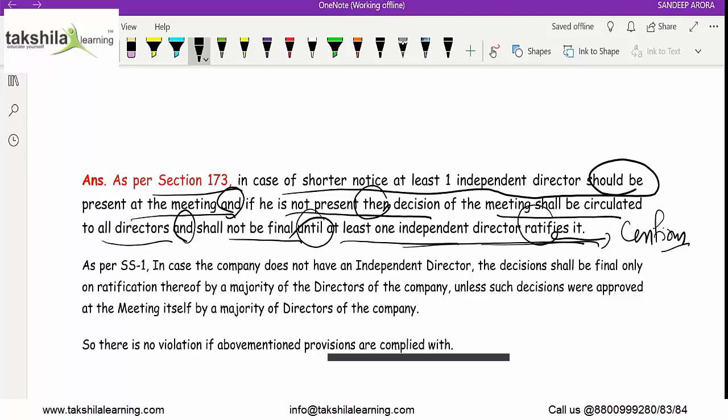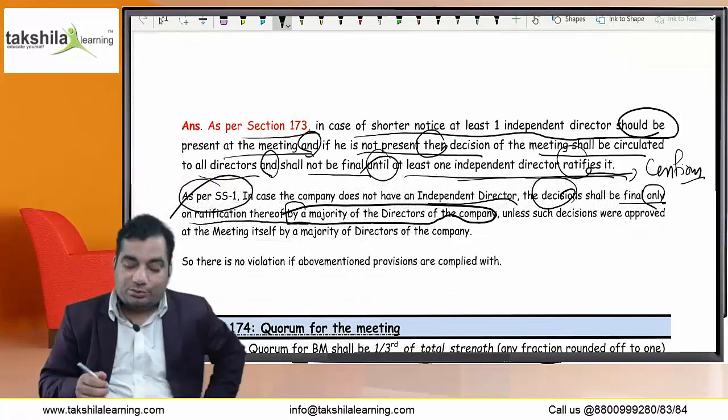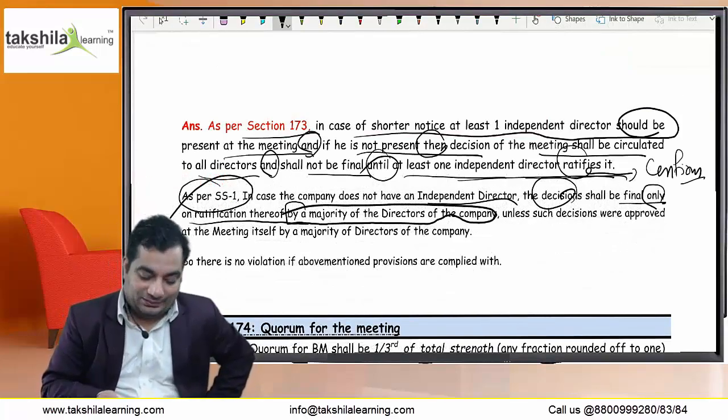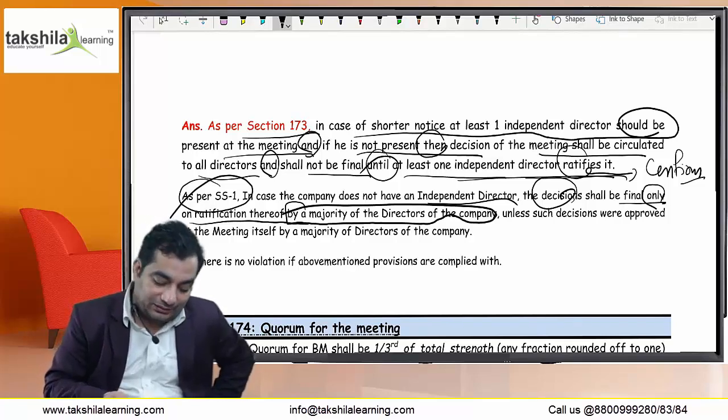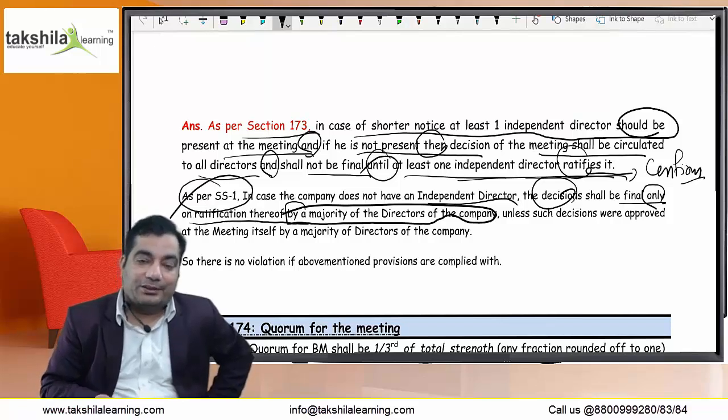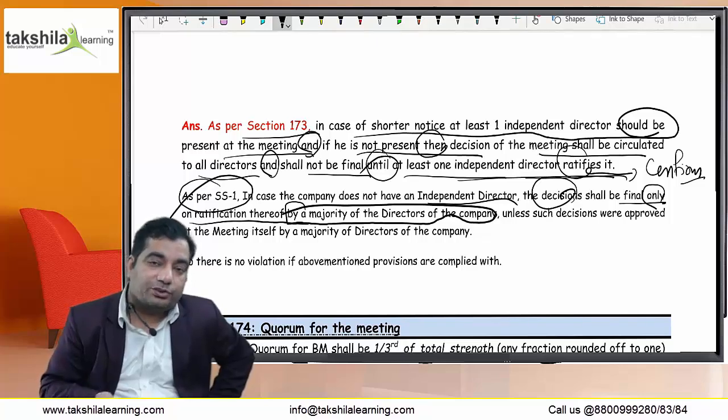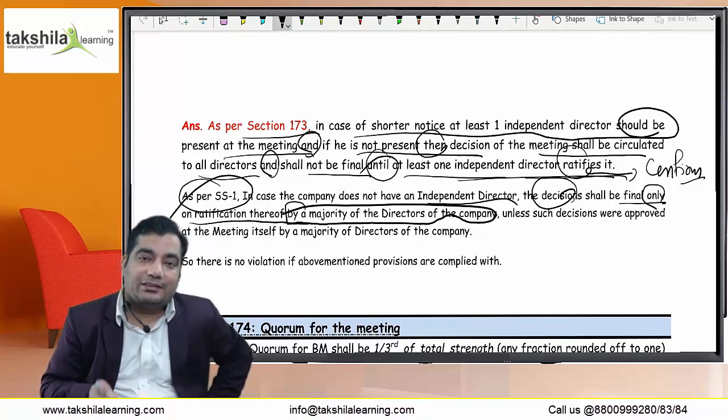Then, as per SS1, if the company does not have any independent director, the decision shall be final only and only on ratification thereof by majority of the directors of the company. Now, you may see for yourself, this is a very important point. Section 173 missed that if there is no independent director in the company, then how can the meeting be convened at shorter notice. So such a point was clarified by Secretarial Standard 1.